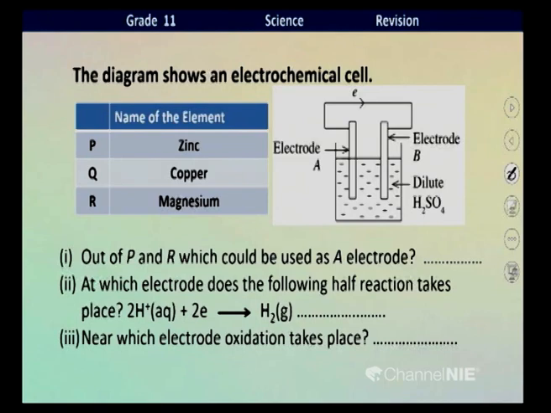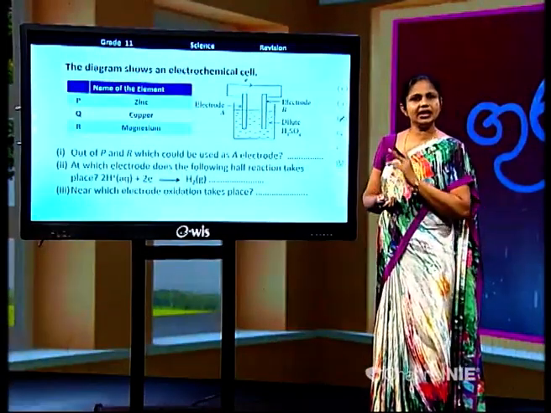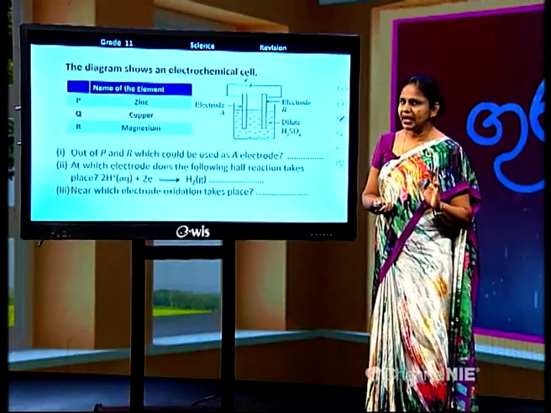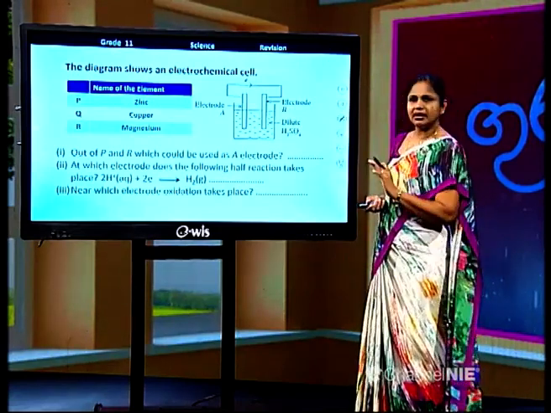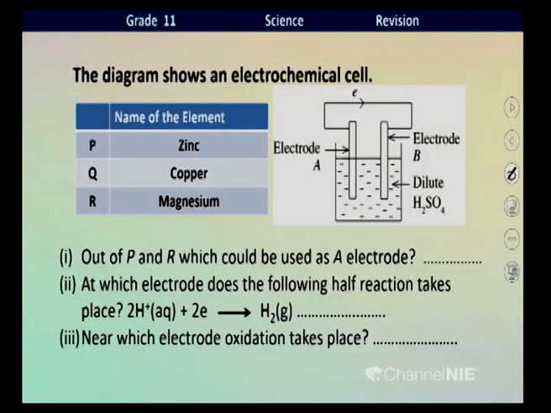Right, now we have identified the three metals, children. I have given here in a small table what are the relevant metals for P, Q, R. Now look at the other questions given here. Out of P and R, which could be used as an electrode? The diagram given here is a galvanic cell or electrochemical cell, children.